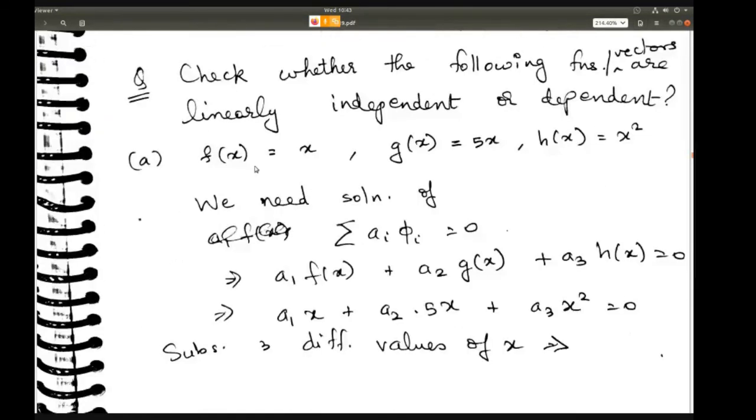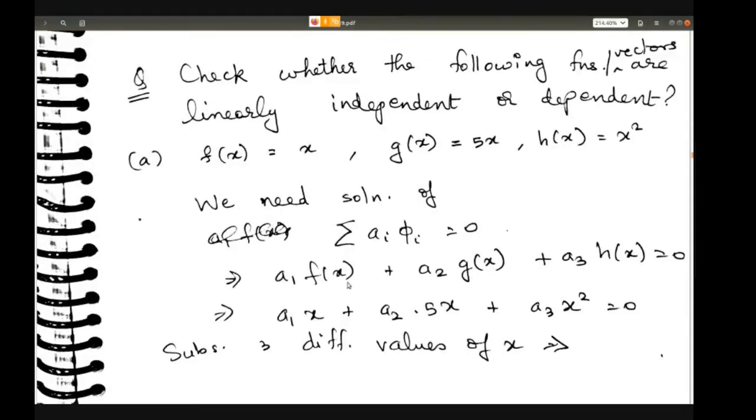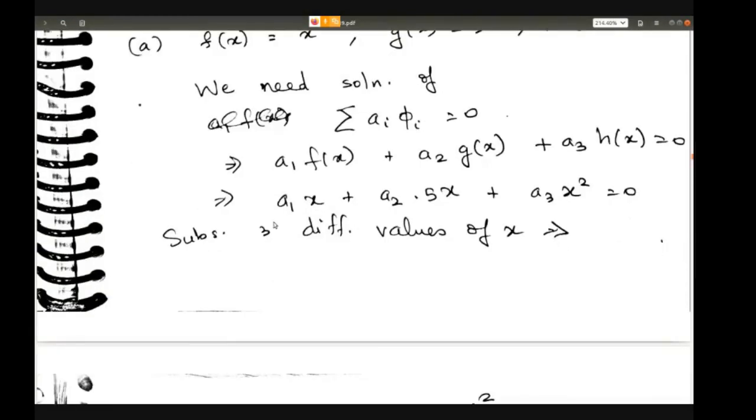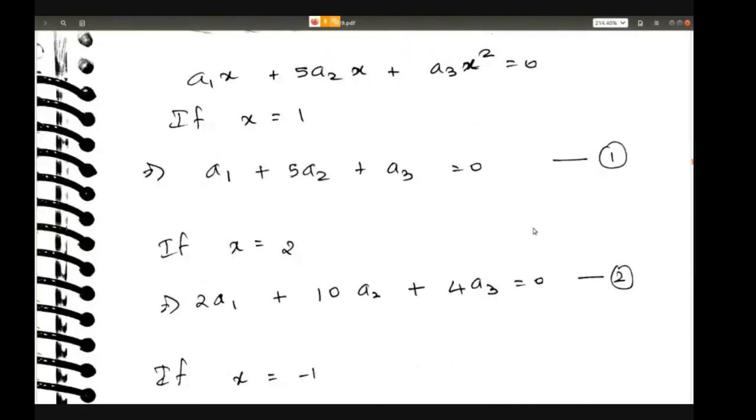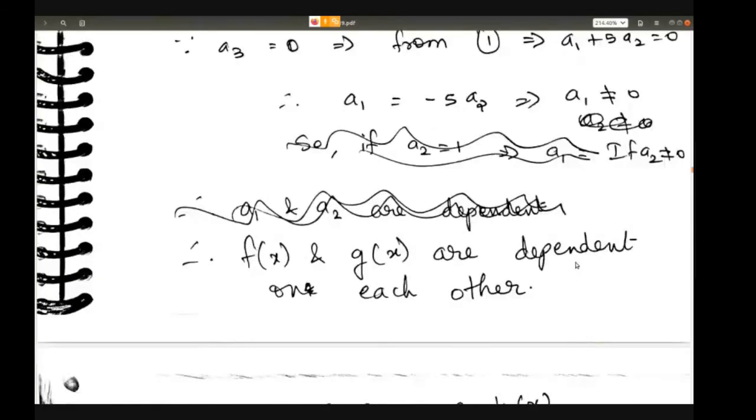So for example, if there are 4 functions, then you will have a1, a2, a3 and a4. You'll have 4 unknowns. So you have to substitute 4 different values of x. If you substitute 4 different values of x, you will get 4 equations. And then using the 4 equations, you can solve for the 4 unknowns, a1, a2, a3, a4. So only if you get the value 0 for all of a1, a2, a3, a4 can you say that the functions are linearly independent. All right.